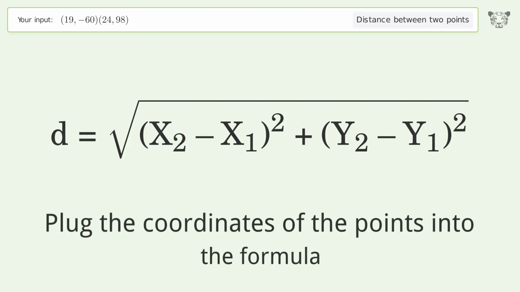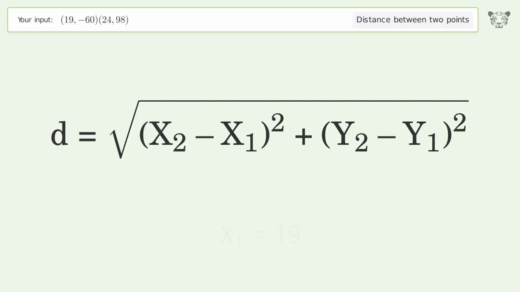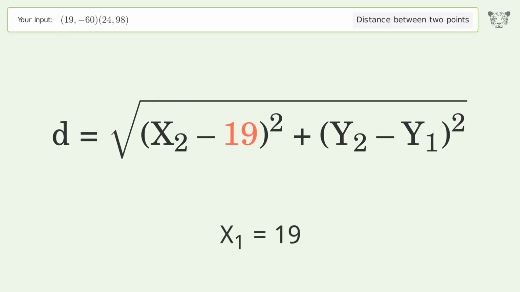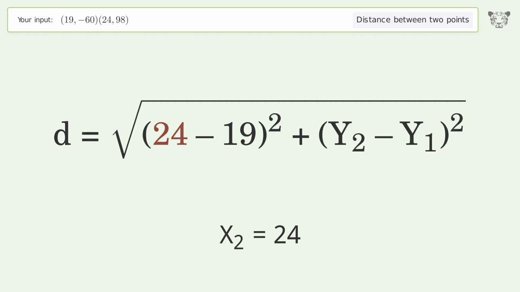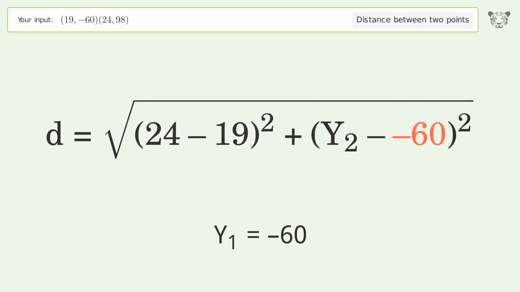Plug the coordinates of the points into the formula. x1 equals 19. x2 equals 24. y1 equals -60. y2 equals 98.